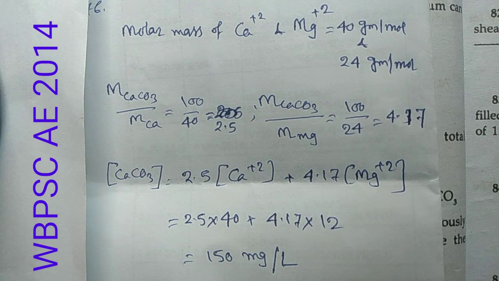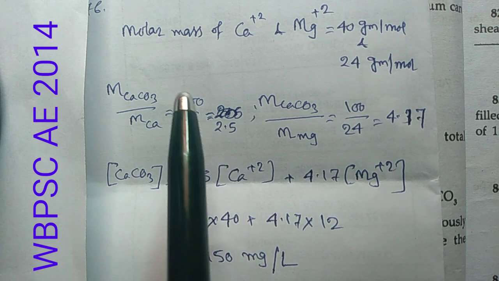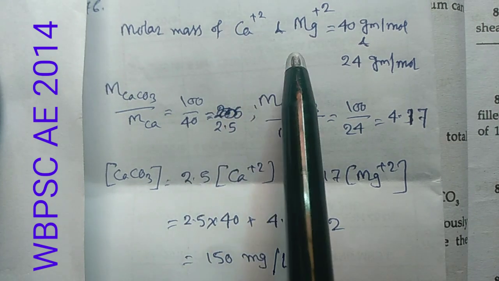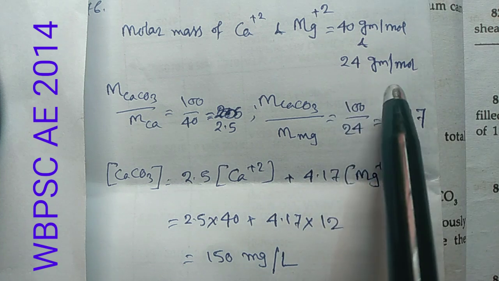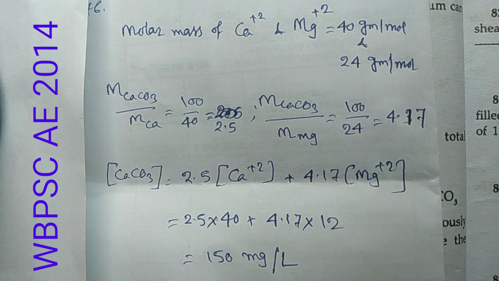Please see it. The molar masses of Ca+2 and Mg+2 are 40 gram per mole and 24 gram per mole respectively. Okay. And also the molar mass of CaCO3 is 100 gram per mole.